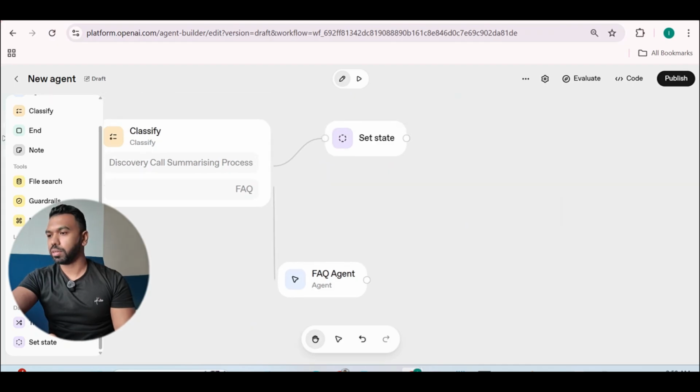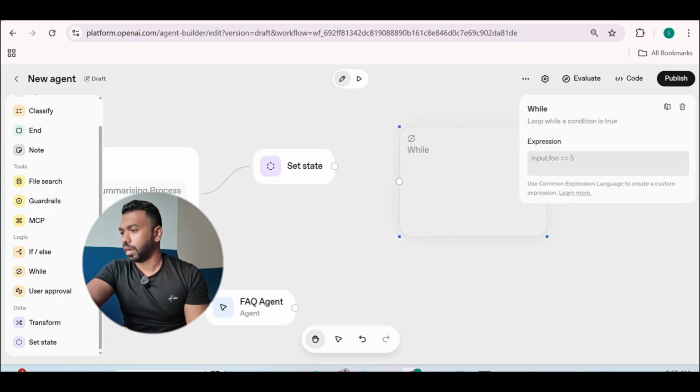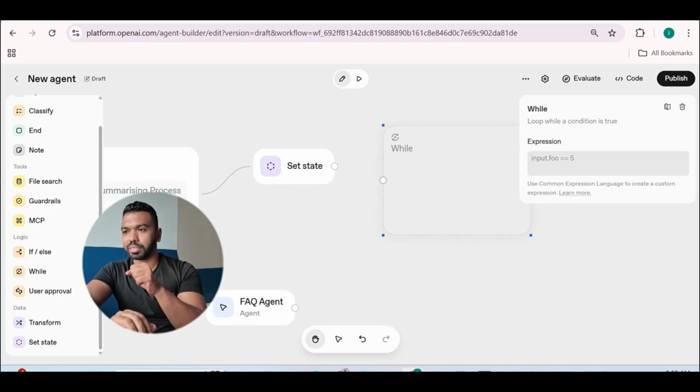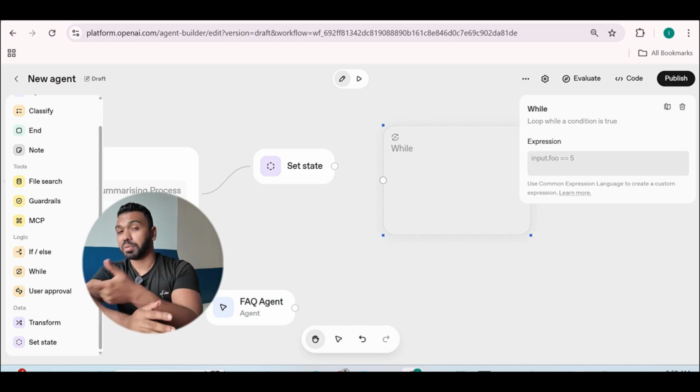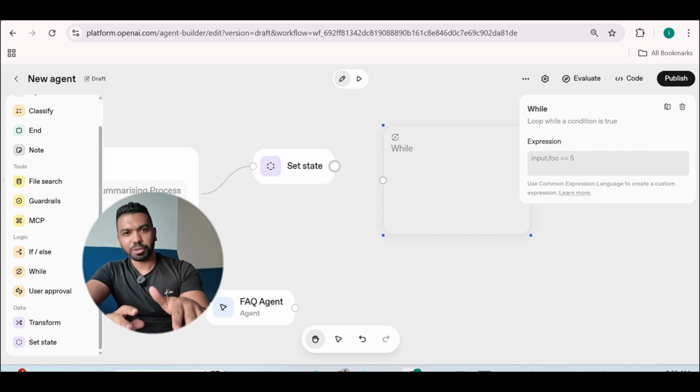All right, so now we're going to set up something called a while loop. And the while loop allows the agent to loop through a task until a condition is met. So the while loop is right here. This is actually pretty interesting because generally these while loops or these complex loops are only found in code. When you have it in a visual builder, this unlocks a lot of production-ready systems. But the problem is you have to manually code it up, so it might take a little bit of time to design it.